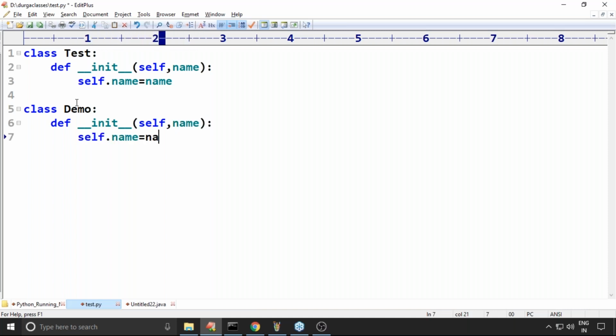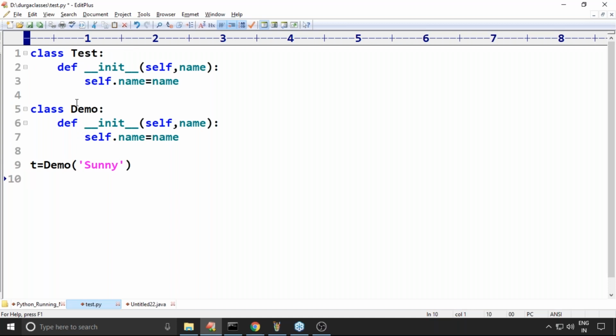Now t = Test('Sunny') and d = Demo('Sachin'). Now how many objects got created?